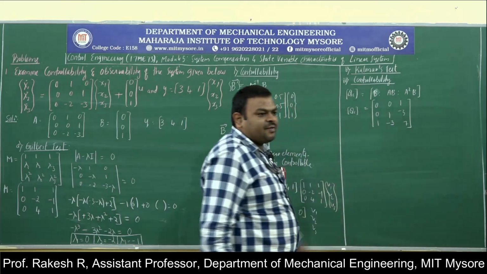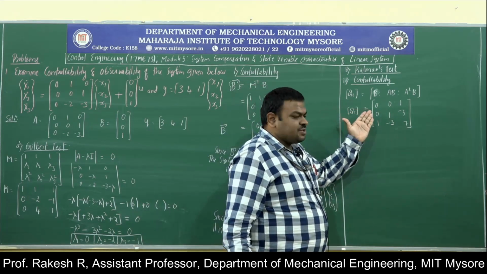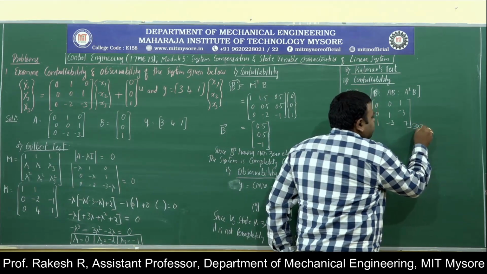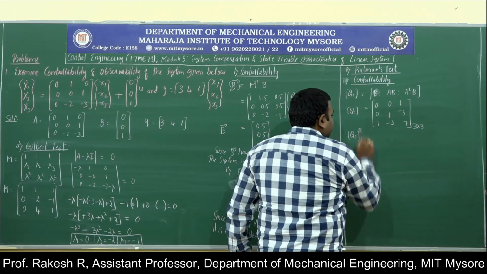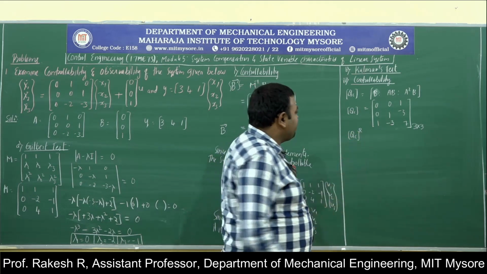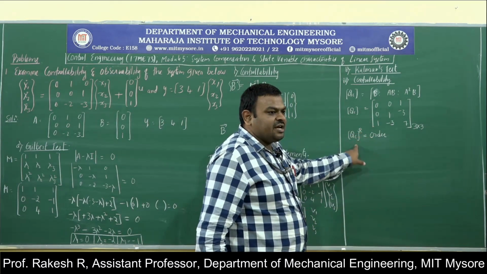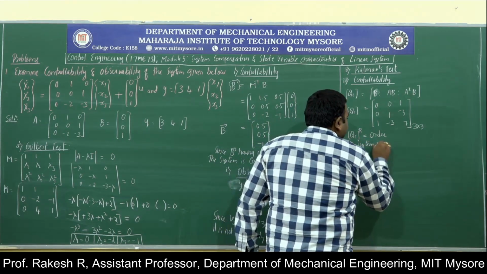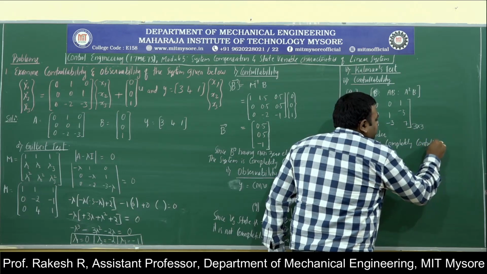And find out what is the rank of the matrix. Before going to that, what you can do is, you can just calculate what is the order of the matrix. Here, the order is 3 cross 3. Find out the rank of the matrix. You need to check if the rank of the matrix is equal to the order. So in this case, the rank will be equal to the order. Hence, the system is completely controllable.